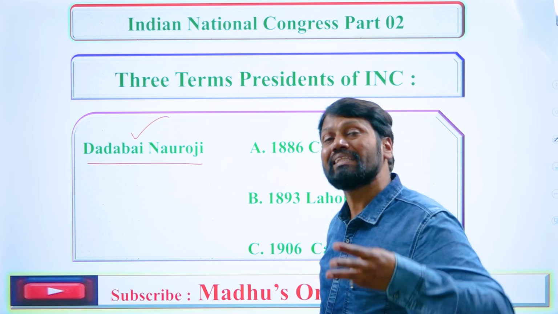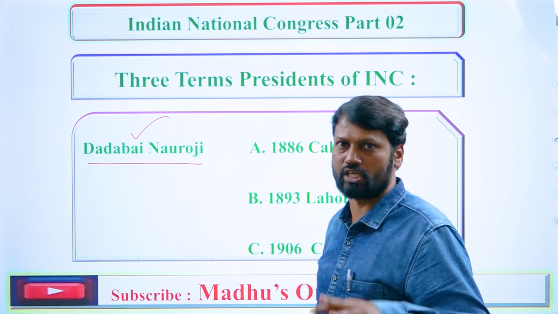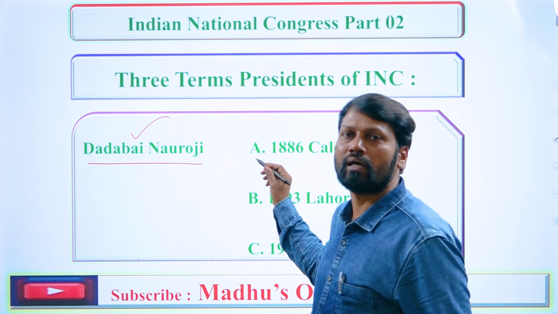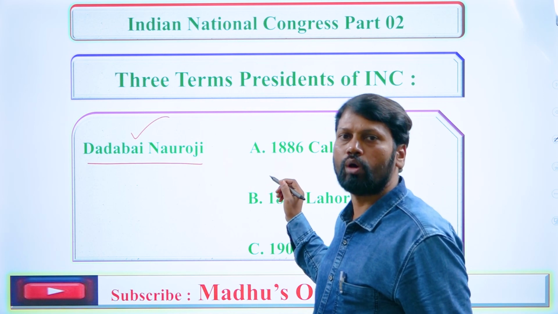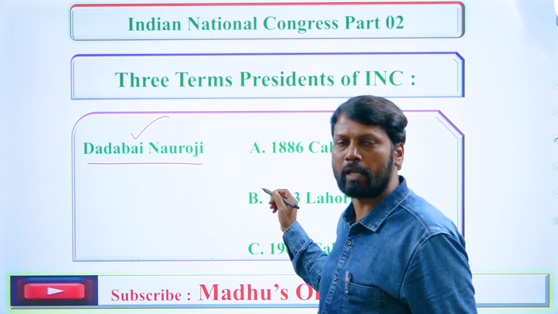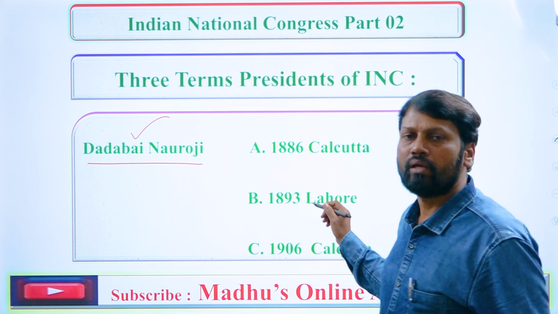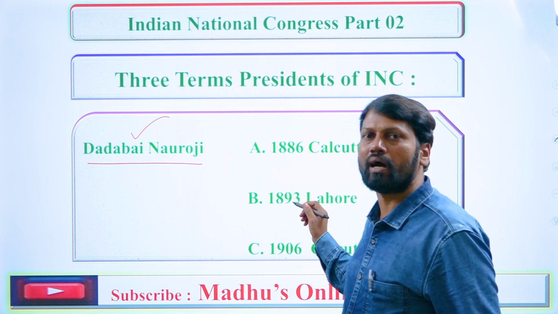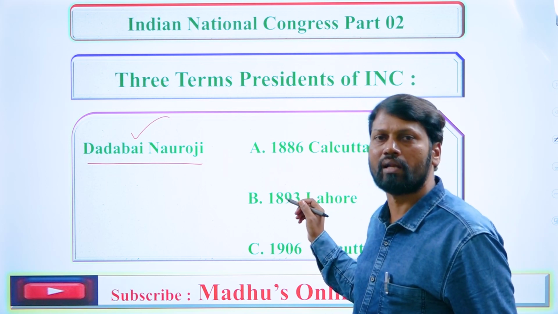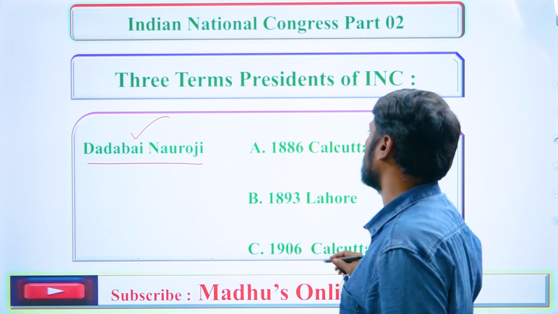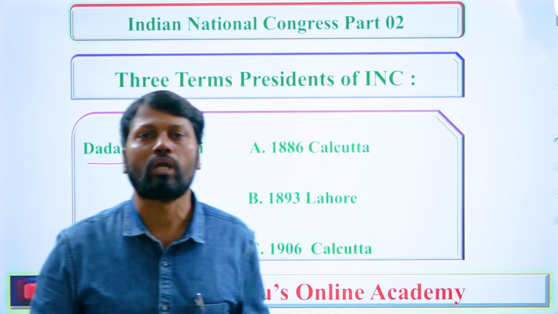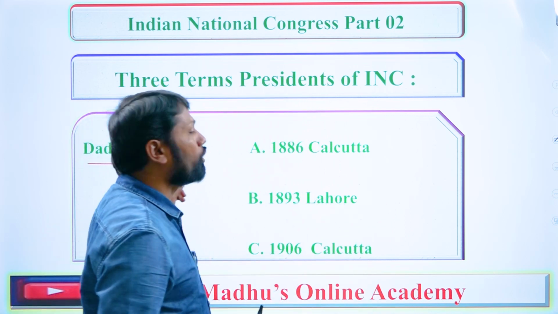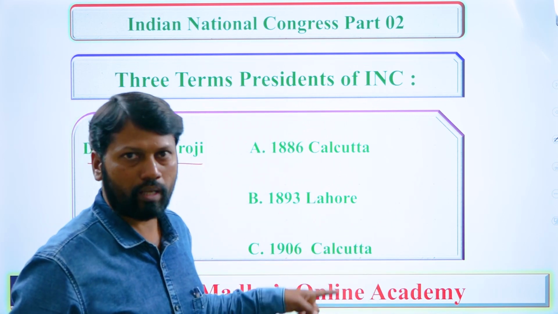Who served for 3 terms as president of INC sessions? First was at Calcutta in 1886. Second was at Lahore in 1893, and third was at Calcutta, which was held in the year 1906. Remember this carefully. So here, let us know some important details about Dadabhai Naoroji.